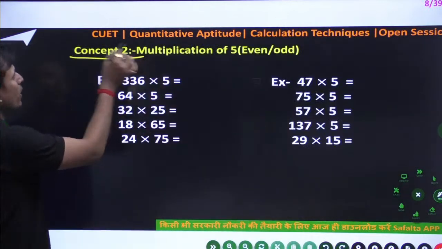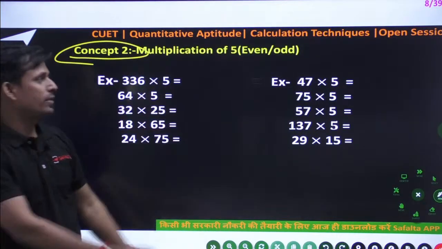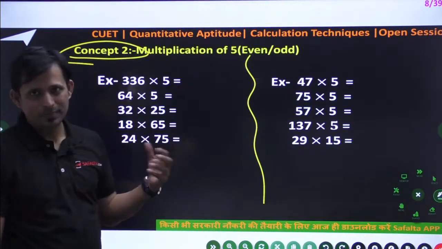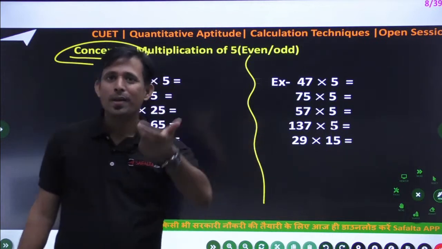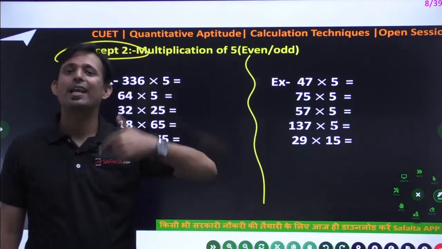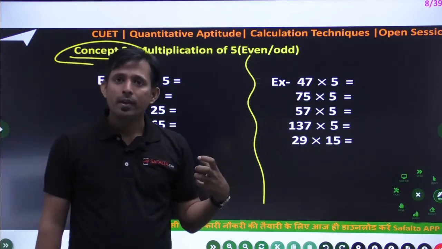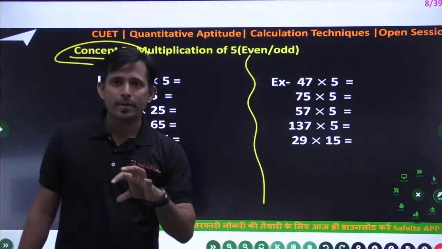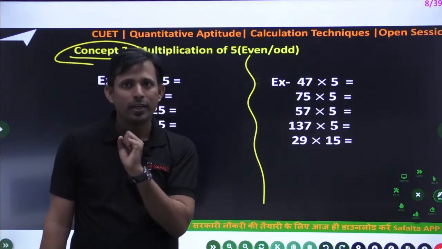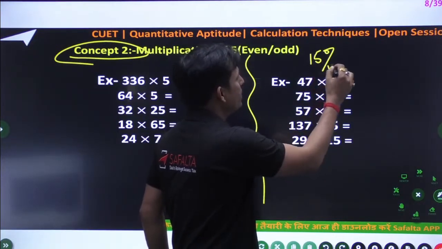Now this is the important rule, and that is what? That is the multiplication of 5 rule. So this rule is very important, and people don't have an idea why I am going to discuss this thing. Generally the thought that comes to mind is, why am I going to discuss this thing and what is the importance of this 5 rule. I will tell you in my next class and upcoming classes, because definitely this will be used in your complete arithmetic. Sometimes your question is like 95%, sometimes your question is like 115% of something, okay. Sometimes you have to multiply like 5%, or like 15% of something.